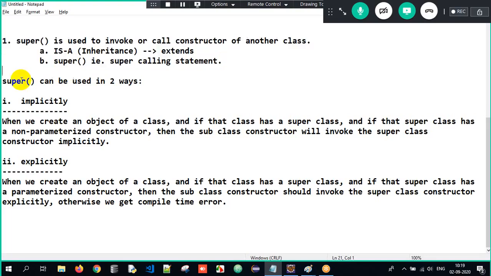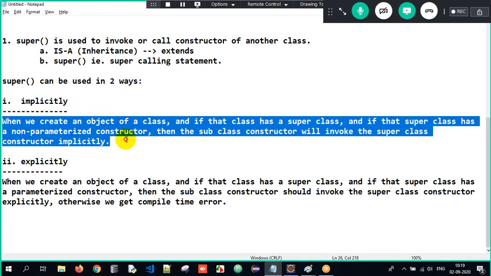The super calling statement can be used in two ways. One is implicitly. What is implicitly? Read out whatever I wrote. The same thing I've documented. When we create an object of a class, and if that class has a superclass, and if that superclass has a non-parameterized constructor, the subclass constructor will invoke it implicitly.